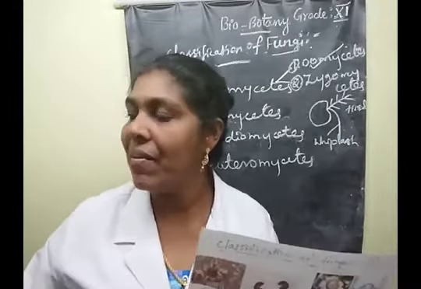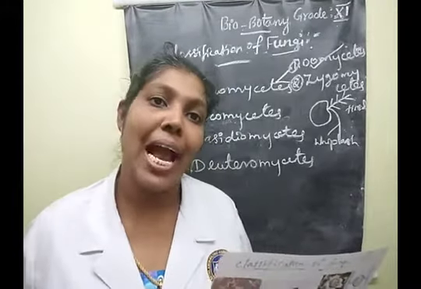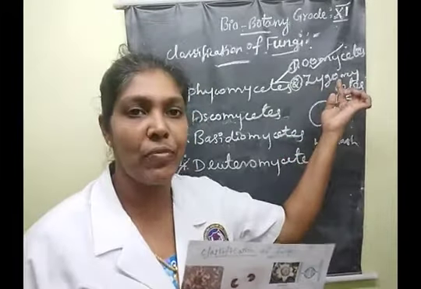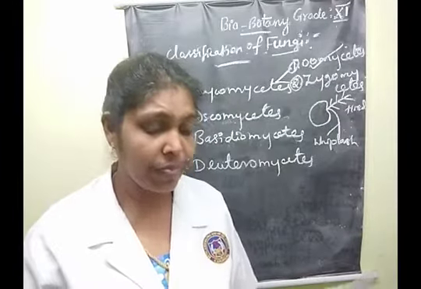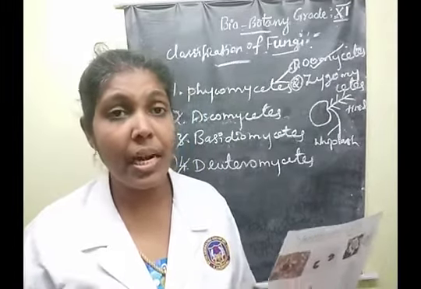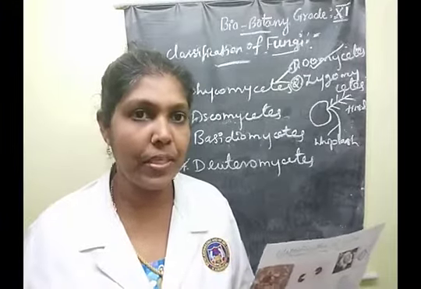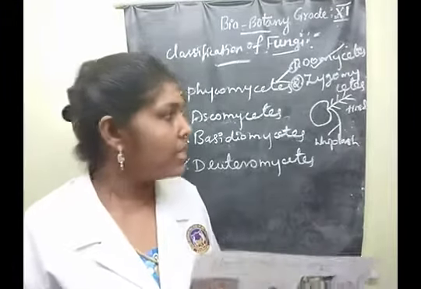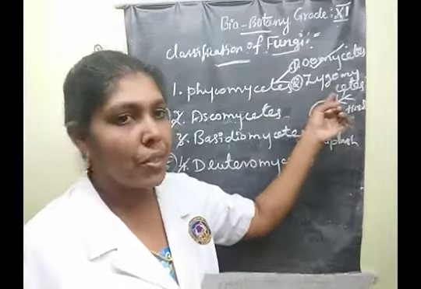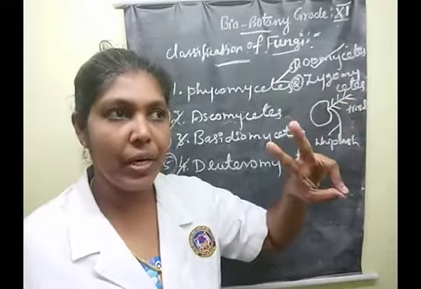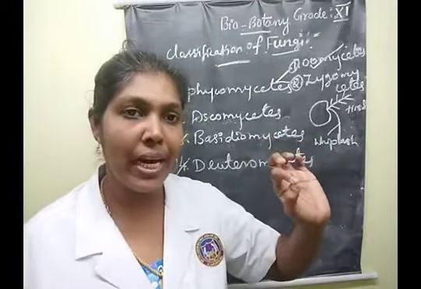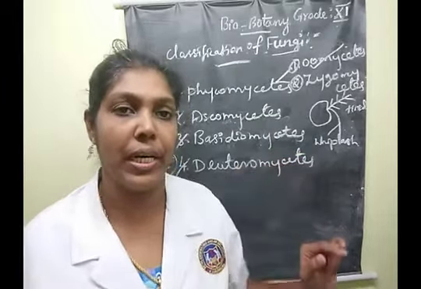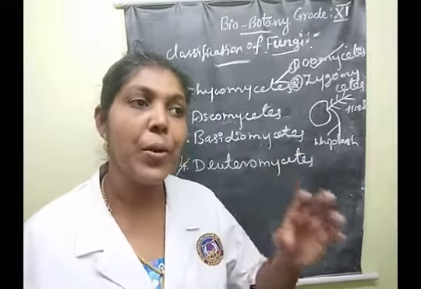Saprophytic means living on the decaying matter of plants and animals in the soil; members of this class of fungi are present there. Clear, children? Yes. Parasitic means living on another organism. Clear? In the Zygomycetes group there are two types of fungal examples: one is the bread mold varieties and another is coprophilous fungi. Bread mold means Mucor and Rhizopus.